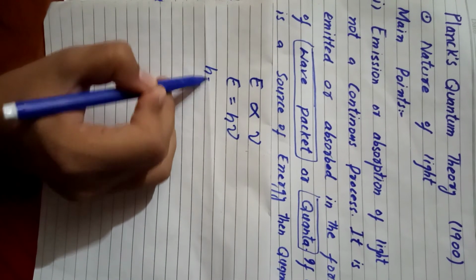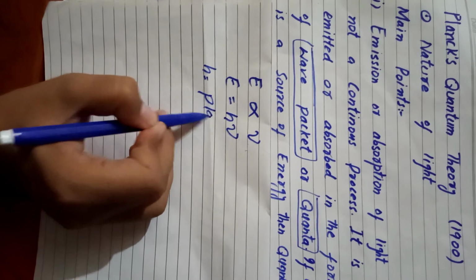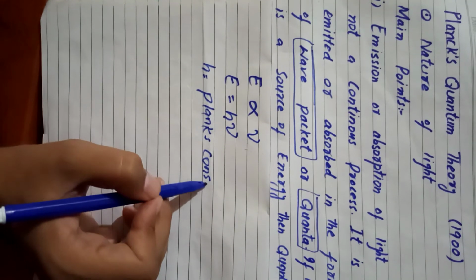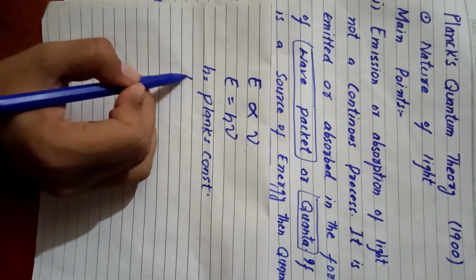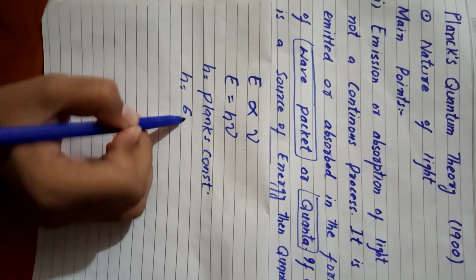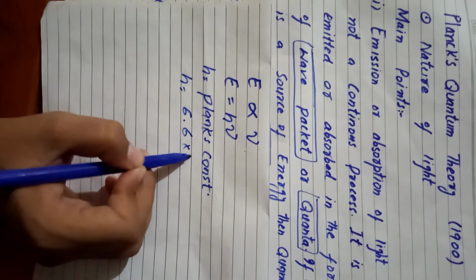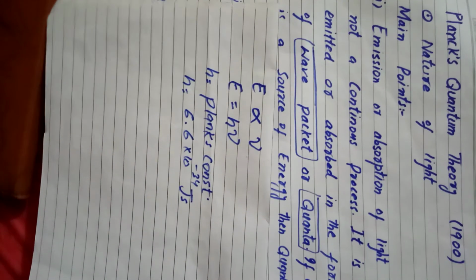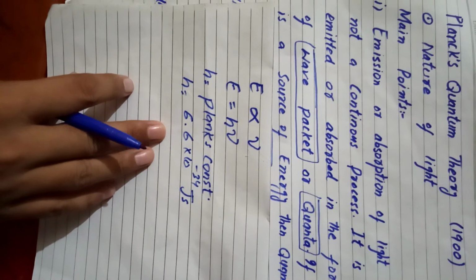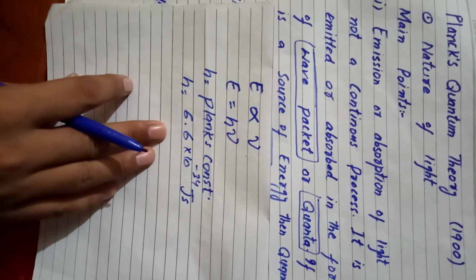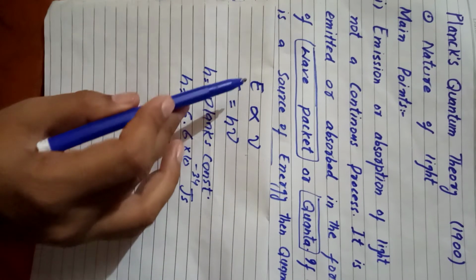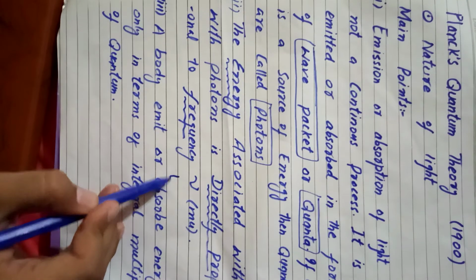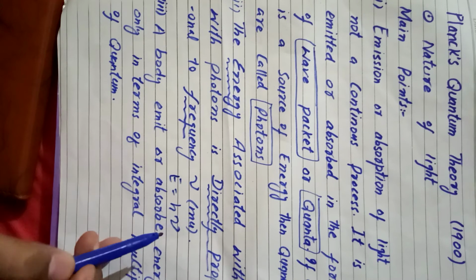Now h is called Planck's constant, and its numerical value is h equals 6.6 into 10 to the power minus 34 joule seconds, right? So this is the first mathematical description of Planck's quantum theory, in which we relate energy and frequency. So write this point over here, that E equals h mu, the first point.